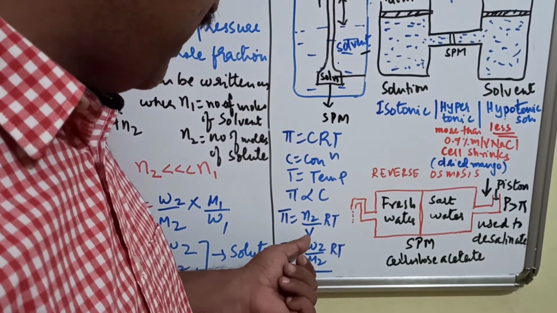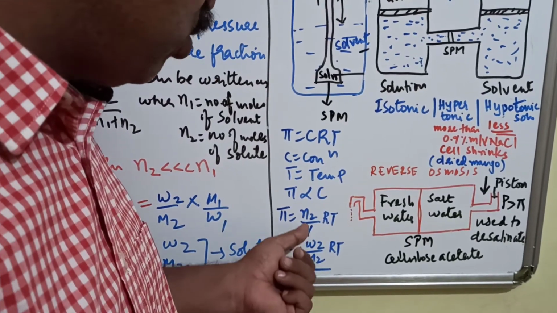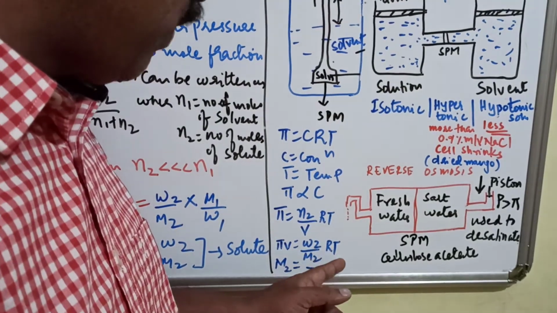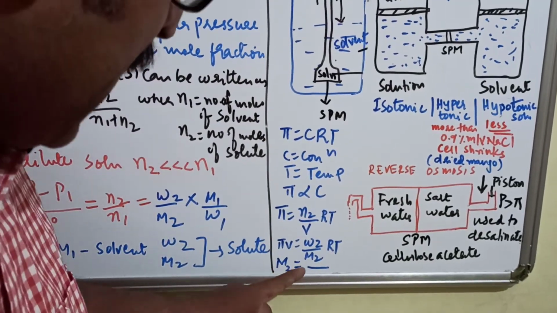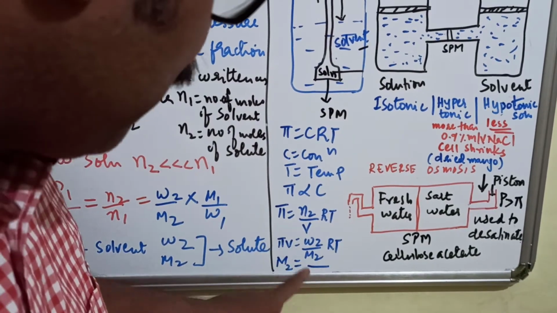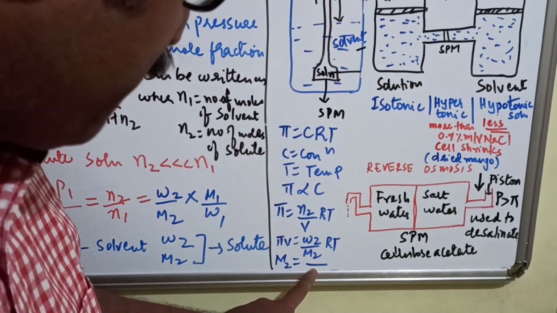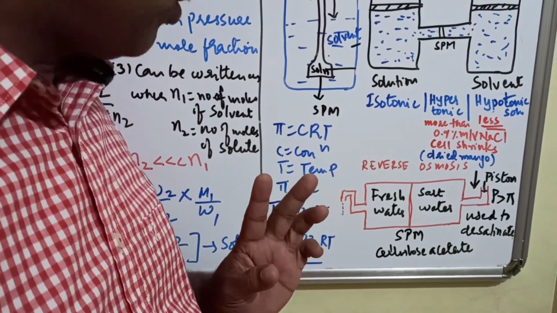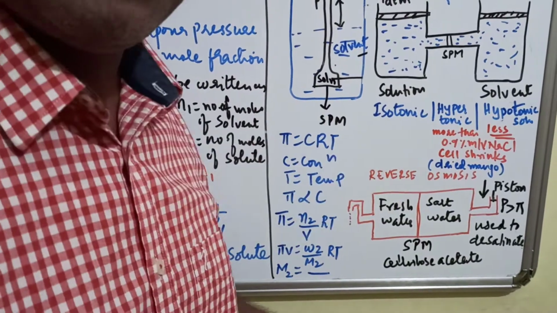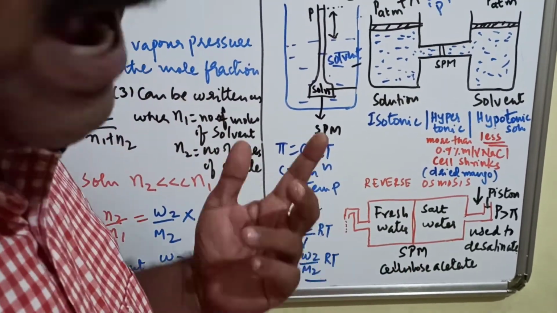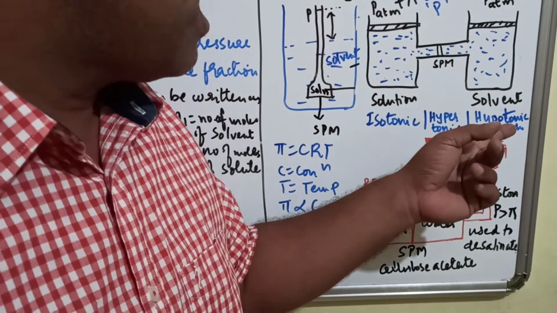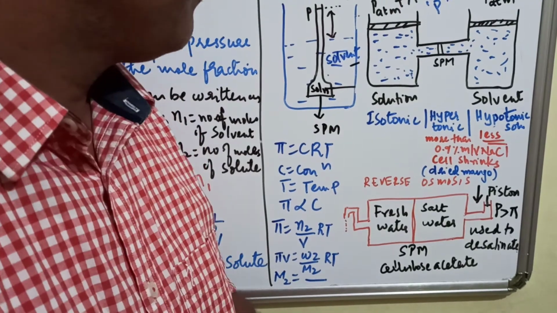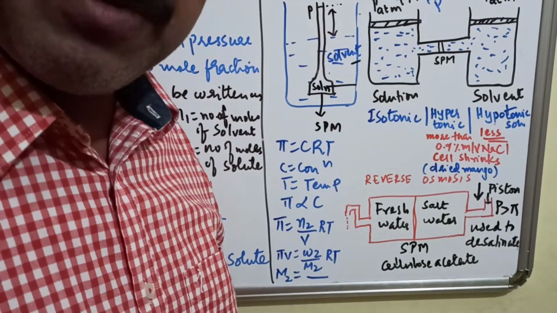Again we substitute, V is taken here, pi into V is equal to W2 by M2, because number of moles is mass by molar mass. तो substitute किया into RT, V को ऊपर ले लिया. अभी आपको मिलेगा M2 is equal to W2 RT by pi V. If you have to calculate the molecular weight, pi V will go to the denominator. Okay. Now, when you talk about solutions, solutions are isotonic, hypertonic, hypotonic. Now, hypertonic matlab osmotic pressure is more. Hypotonic matlab osmotic pressure is less.